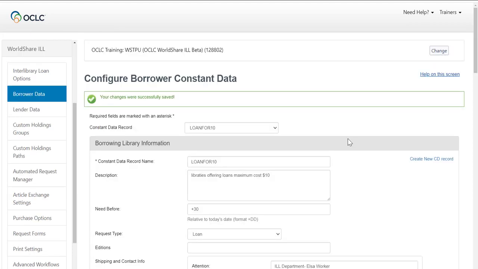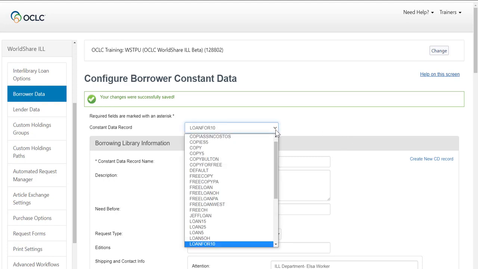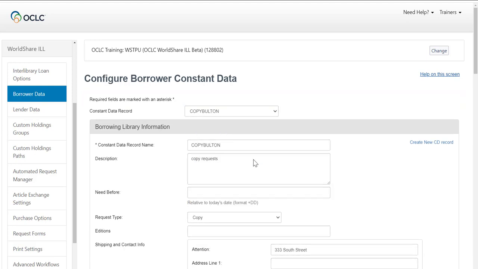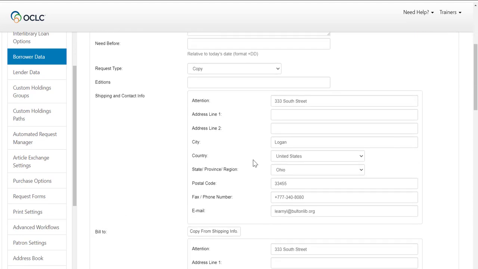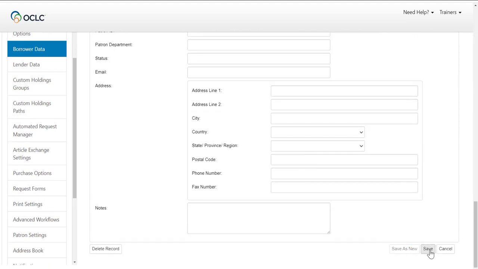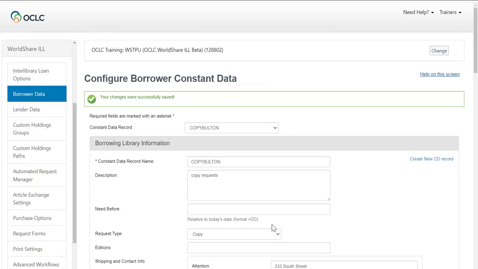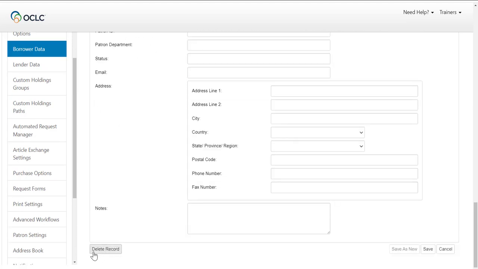Okay. Now the constant data is ready to be applied to ILL requests as needed. You can also edit or delete any constant data you have created by selecting the respective constant data. Like in this example for copy requests, you can edit any field and then click the Save button. Or if you want to delete the constant data, scroll down and click the Delete Record button located here on the bottom of the screen on the left side.